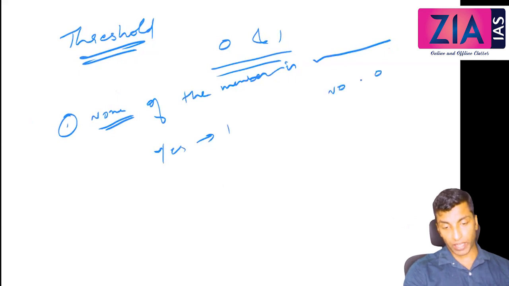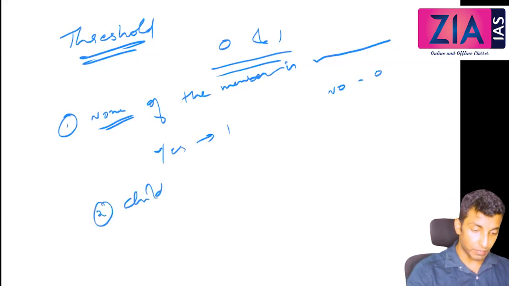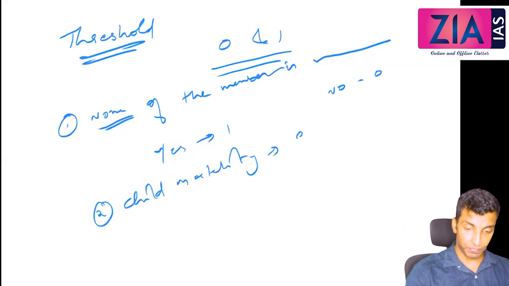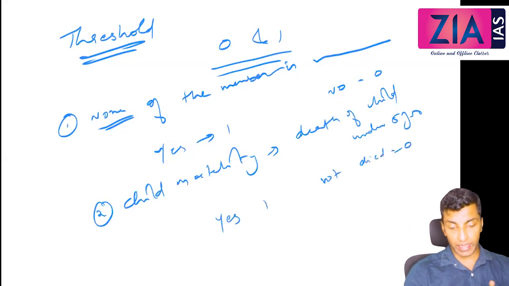Similarly, for child mortality, the death of a child under 5 years: if a child died, 1 will be given; if not died, 0.